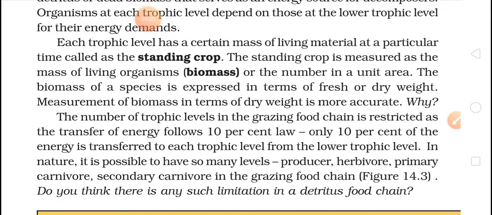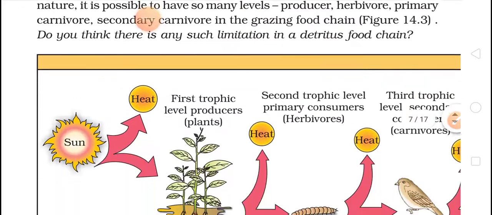Only 10% of the energy is transferred to each trophic level. So whenever we are moving into a higher trophic level, energy will be transferred. So only 10% of the energy is transferred into the second trophic level. In nature, it is possible to have many levels: producers, herbivores, primary carnivores, secondary carnivores. So as the chain increases, the energy available also decreases.